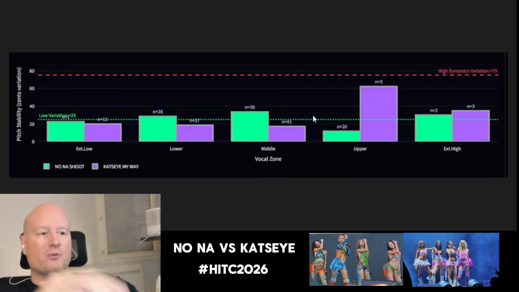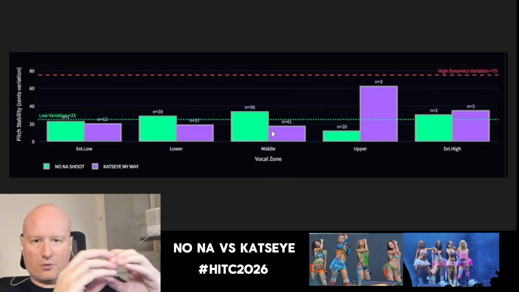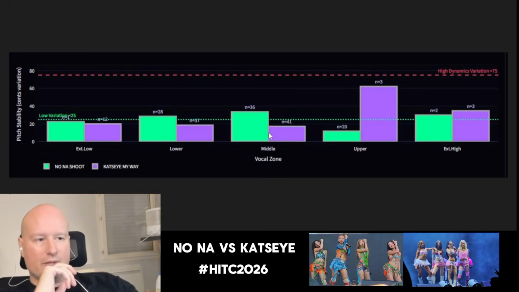Here we can see what we can do on average. For the pitch stability in the middle zones, the middle register of the voice, KATSEYE is better on average. KATSEYE is also more consistent, and on the lower-end variation KATSEYE is also more consistent. So on average, KATSEYE has a controlled pitch of their own voice.